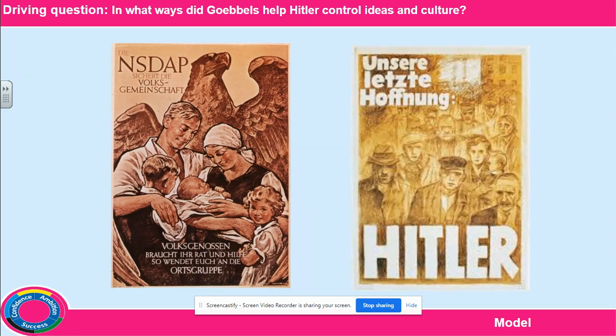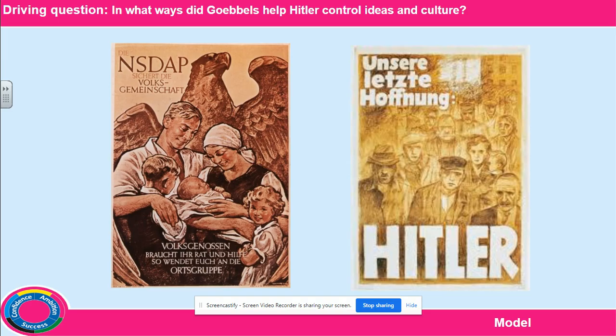As you can see in the pictures, these are examples of Nazi propaganda. On the left, we have a picture emphasizing the role of the family and how important it is for Germans to be married and to have lots of children. We can also see that all the people in this picture are Aryans. They all have blonde hair. The man is putting his arms around the family as if he's trying to protect them, and the mother is focused on her baby, showing that mothers need to be looking after the children and be very caring. And on the right-hand side,